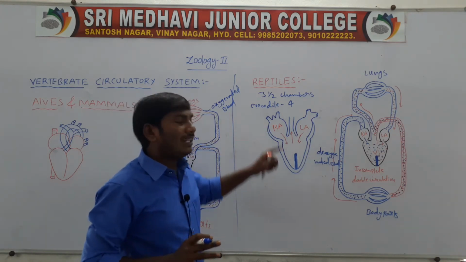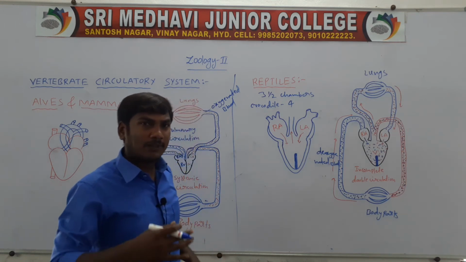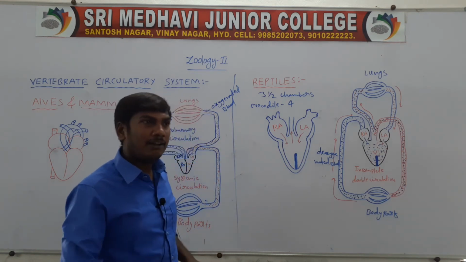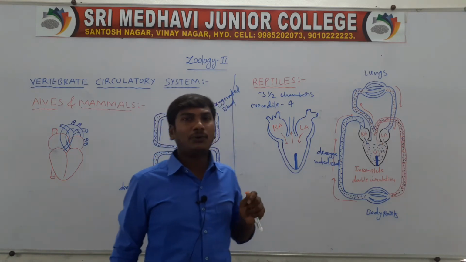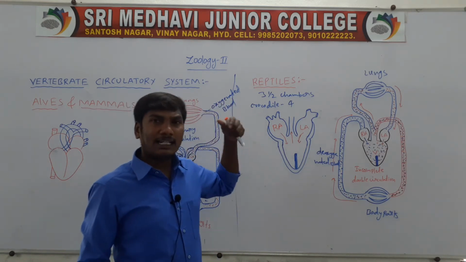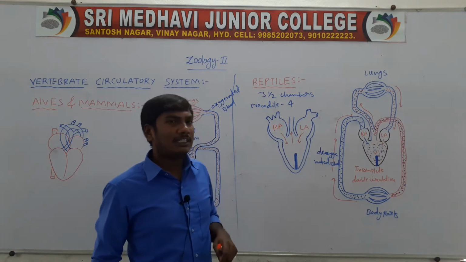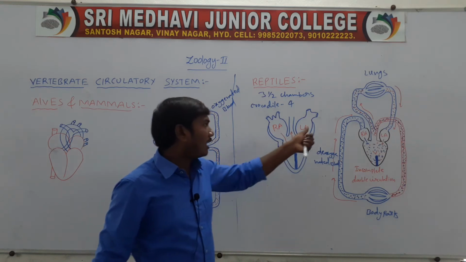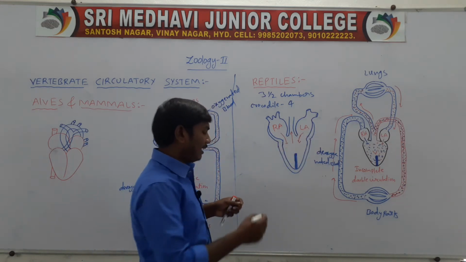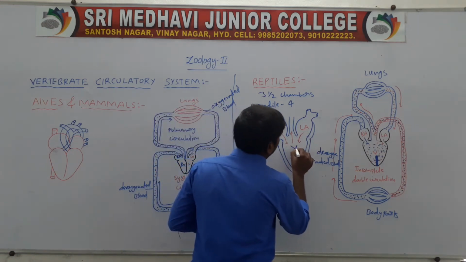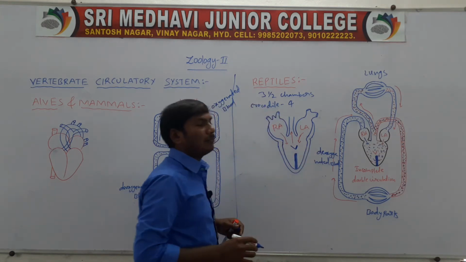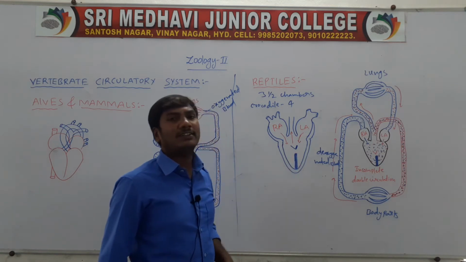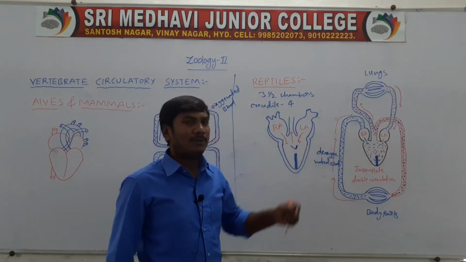The crocodile is a reptile, but the crocodile contains 4 chambers, 2 atria and 2 ventricles. But all other reptiles have 3.5 chambers: 2 atria, one right atria and one left atria. Next, an incompletely divided ventricle. There is only a half division, so it is a 3.5 chamber heart.